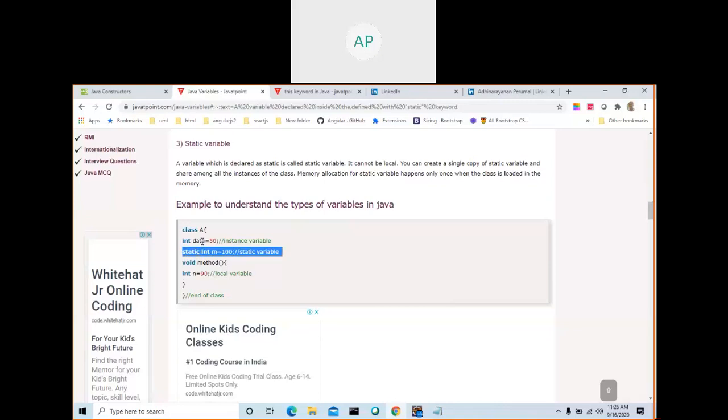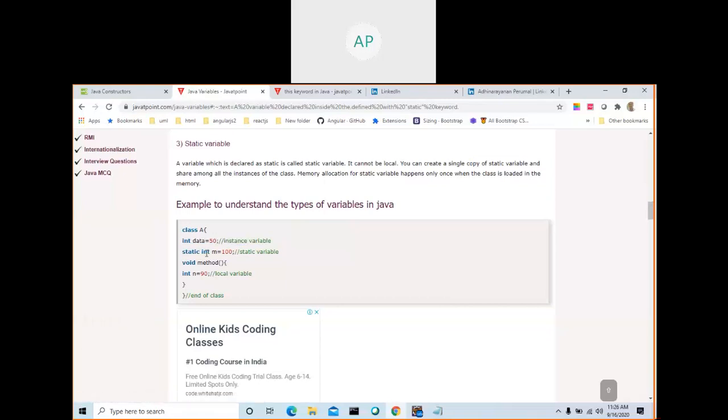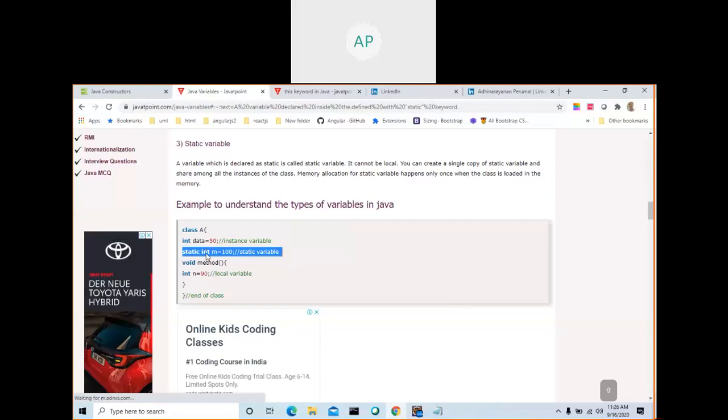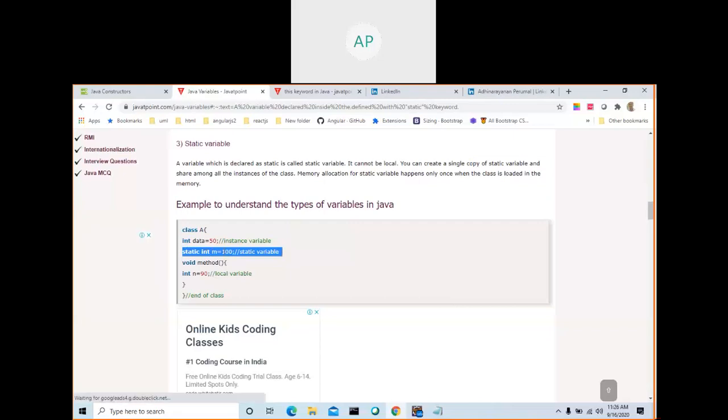Meaning, when you create an object, each object will hold this variable and its state. What is the state? Now it is 50. When it changes to 70, the state of the data is 70. This is the static variable: when you create 1000 or 100 objects for this class, all objects will share this variable and the value.